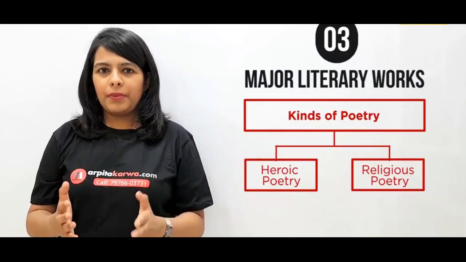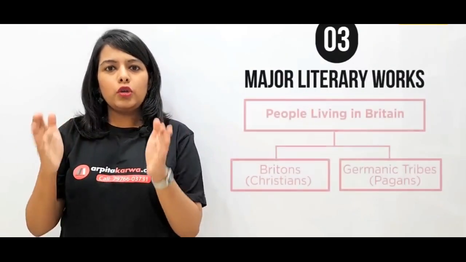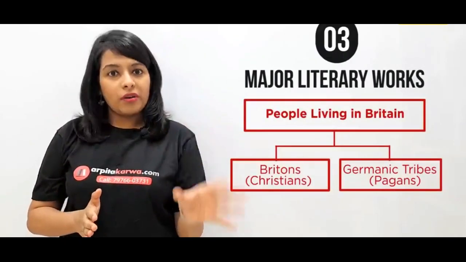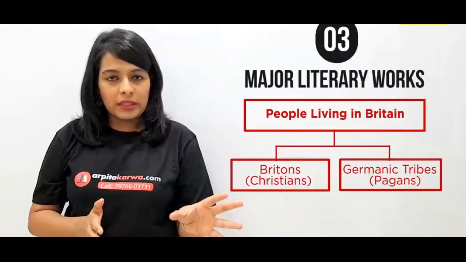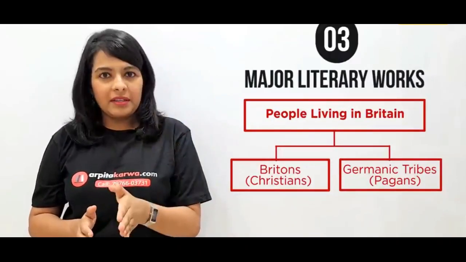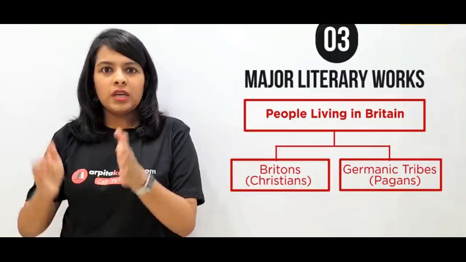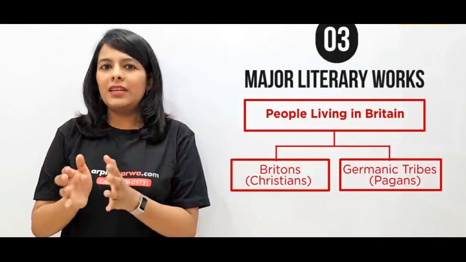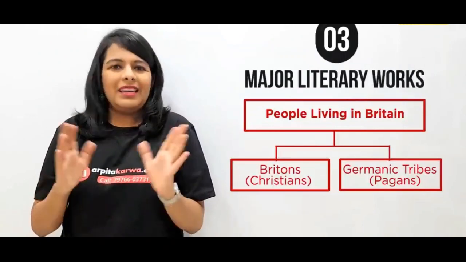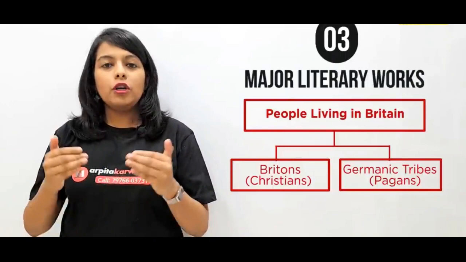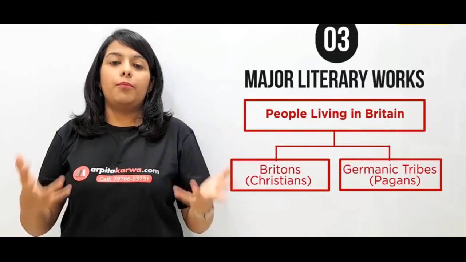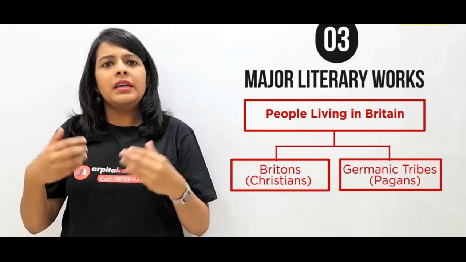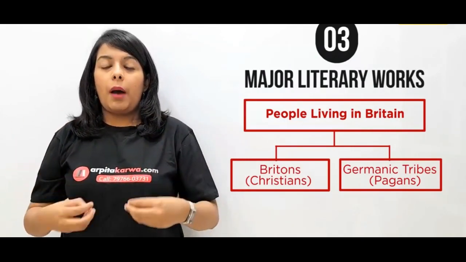So basically what happened was, as I've explained before, there were two kinds of people living in Britain during this period. One were the original people who were Brythons, and the second one were the invaders, Angles and Saxons and Jutes. Together they are known as Germanic tribes. Now, if you look at the Germanic tribes, they were pagan people. They didn't believe in God. So, they were talking about heroism in their poetry. So, all the poetry that were written by the original Anglo Saxon periods, they were talking about heroism, about knights.